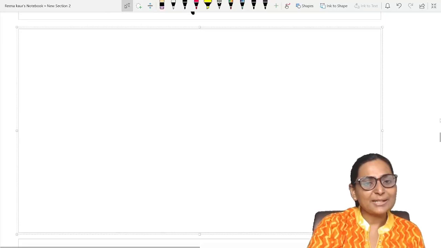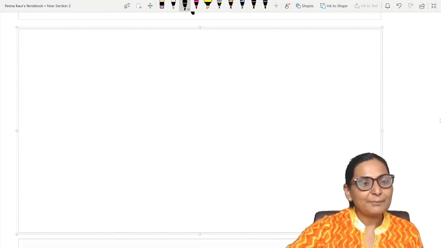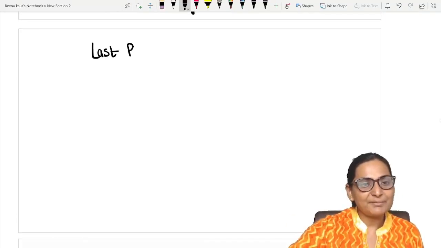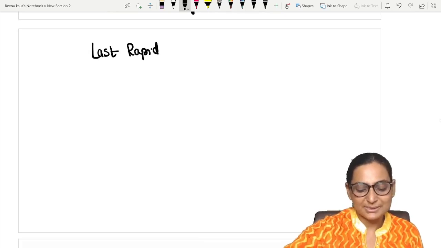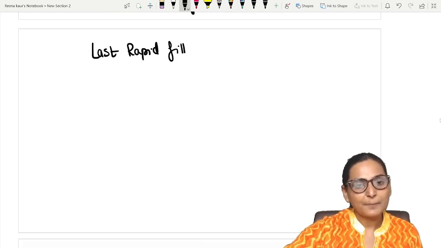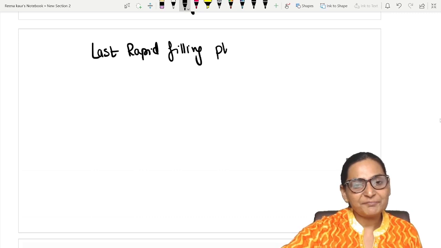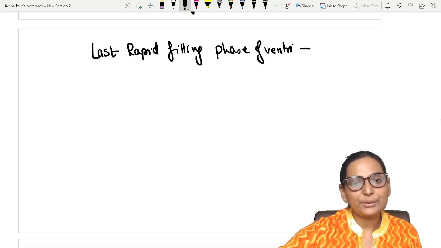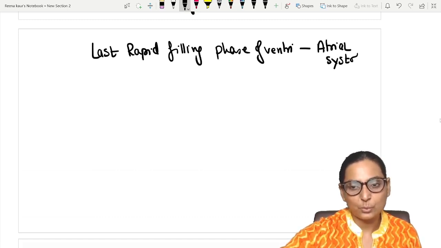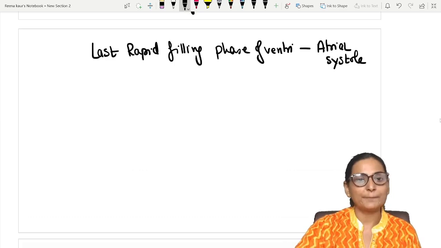What will happen immediately after diastasis now? There will be the last rapid filling phase of the ventricles, which I told you is going to coincide with the atrial systole. It is going to coincide with the atrial systole.